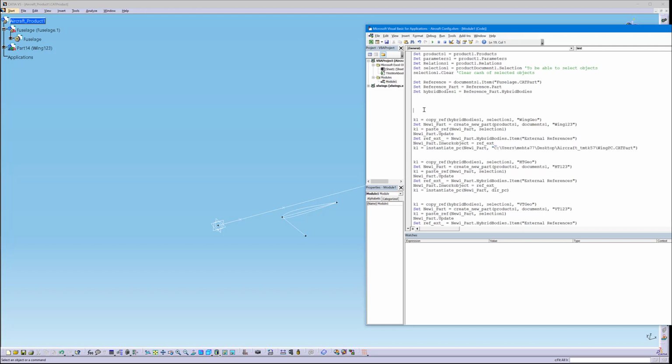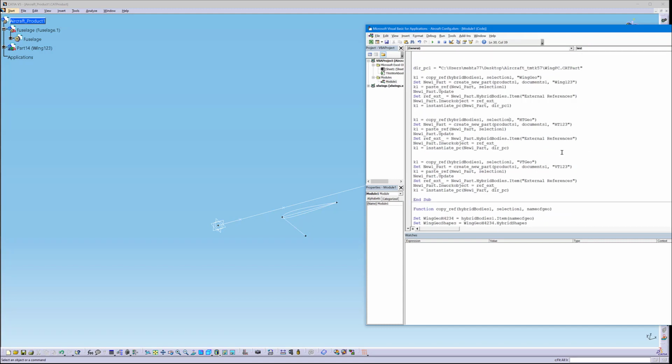Actually, let's do this a little bit more neatly. Directory PC1 is equal to this, and then I will just use that one for here.